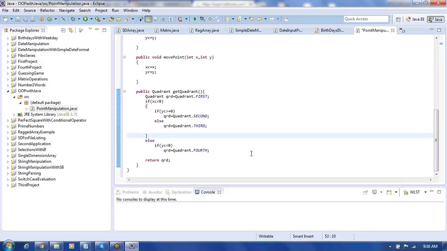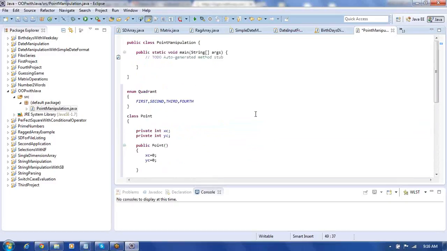When x is less than 0, in such cases we compare yc. If yc is greater than or equal to 0, then qrd equal to Quadrant dot second, else Quadrant dot third. When both xc and yc are less than 0, it means they are in the third quadrant. Suppose x is not less than 0, it may be equal or greater than 0. In such cases we check for yc. If the y coordinate is less than 0, it is going to be the fourth quadrant, then ultimately we return. So this is the logic we are using with the getQuadrant method.